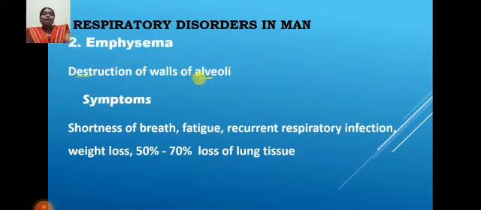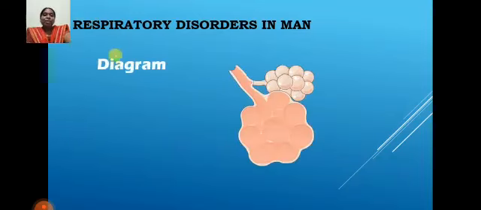Symptoms of emphysema are shortness of breath, fatigue, recurrent respiratory infections and weight loss. And 50 to 70% of tissue is going to be damaged because of emphysema.